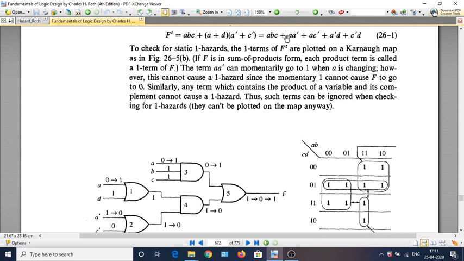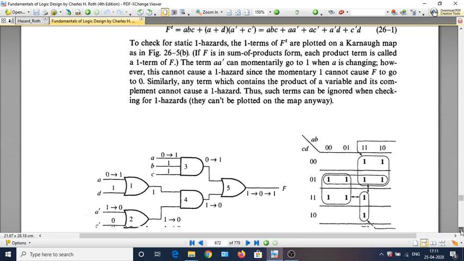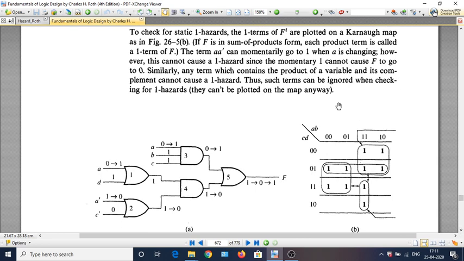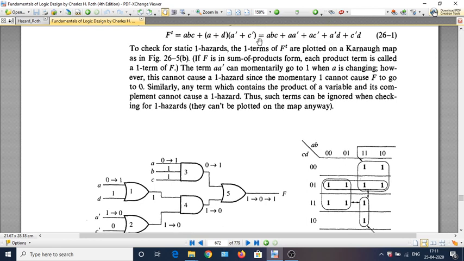Now we include all these things in the K-map of this F transient. First thing is, this term ABC has to be included. So ABC, A is equal to 1, B is equal to 1 and C is equal to 1. This square corresponds to ABC. Now A bar, how do we include the coverage for A bar?